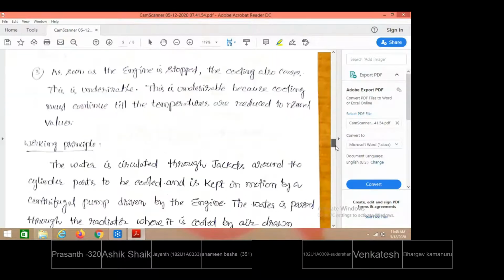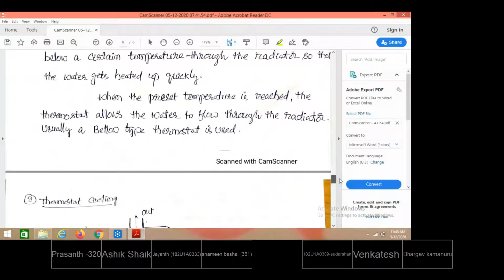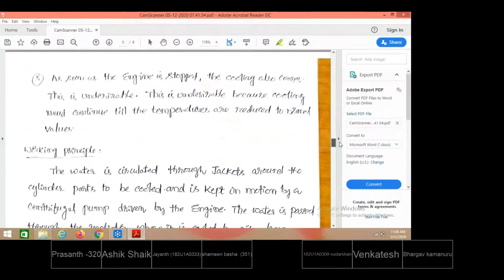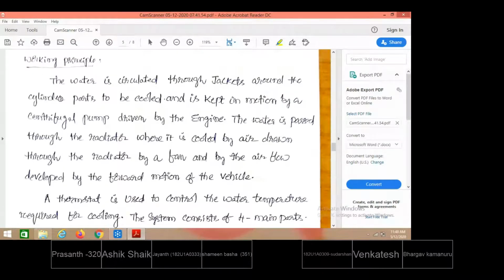The same thing I have explained here also. You can see this. Working principle: the water is circulated through jackets around the cylinder parts and is kept in motion by a centrifugal pump. The water is circulated with the help of a separate centrifugal pump. So the pump is driven from the power produced by the engine.